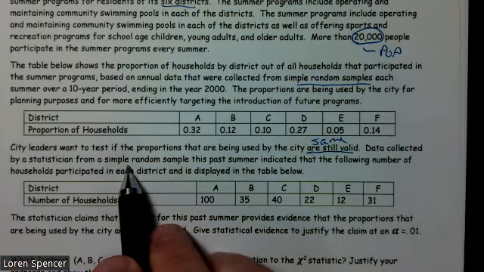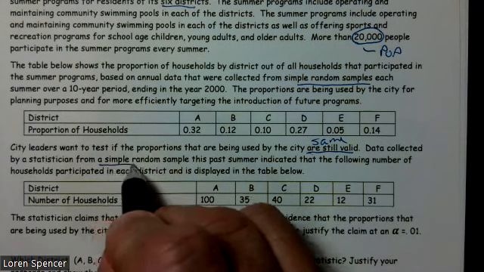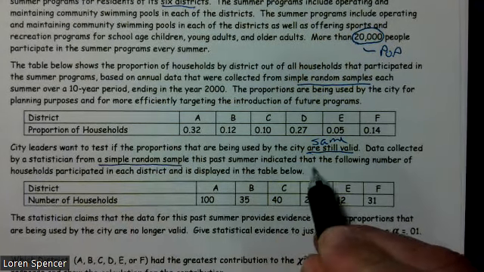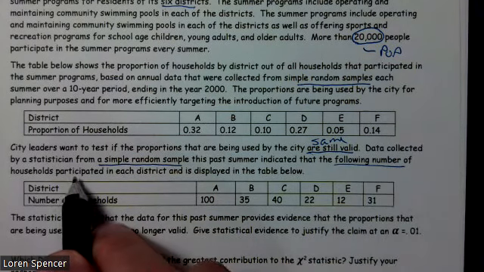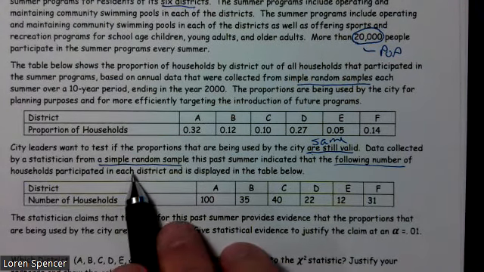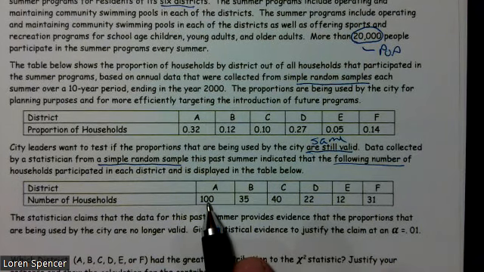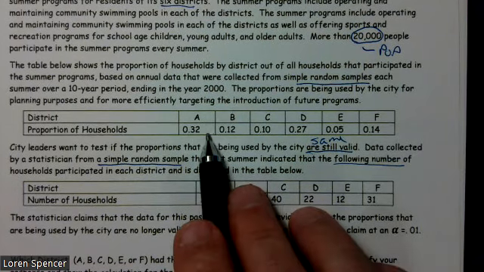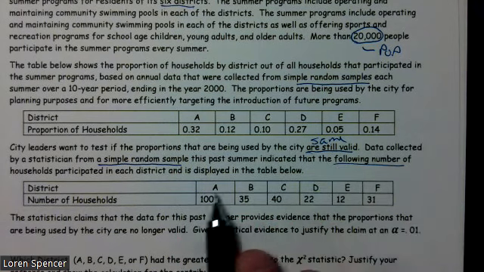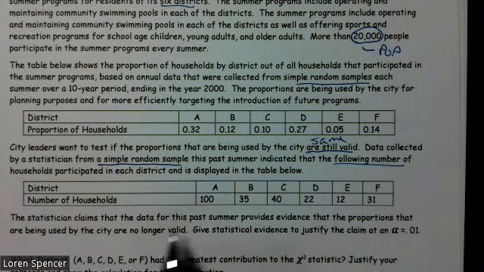Data collected by a statistician from a simple random sample this past summer indicated that the following number of households participated in each district, displayed in the table below. So this is what happened this past year. We have these old proportions up until 2000, and then last year in 2023, we have 100 for A, et cetera.